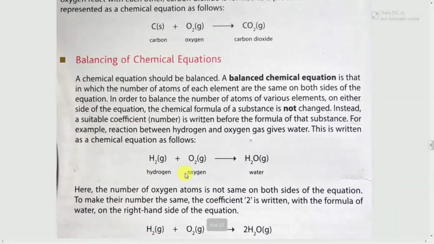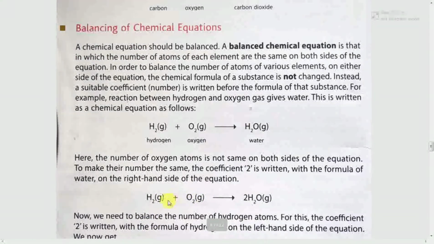So you can see that on the left side and the right side the number of oxygen atoms is not the same. To make their number the same, the coefficient 2 is written with the formula of water on the right hand side of the equation, like this: H2 + O2 = 2H2O.